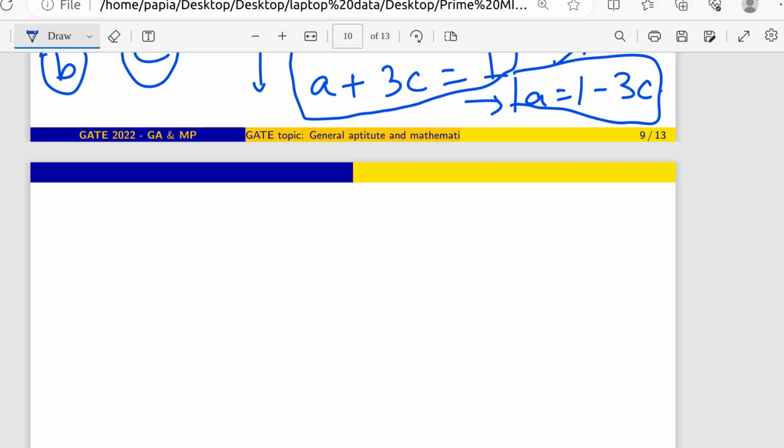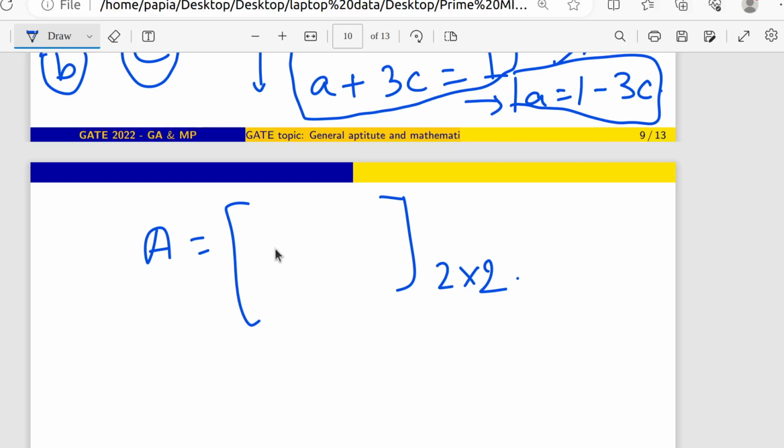So let's say I am writing here one 2 by 2 matrix. Whatever I am telling right now is the total detailed calculation, but in your exam you don't need to calculate all these things. You will just calculate whatever is specifically needed.